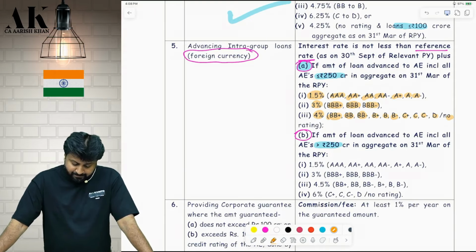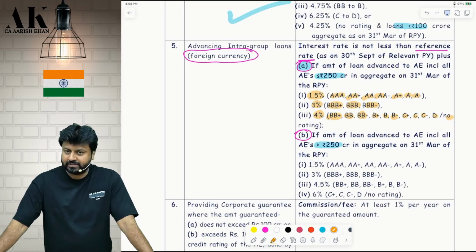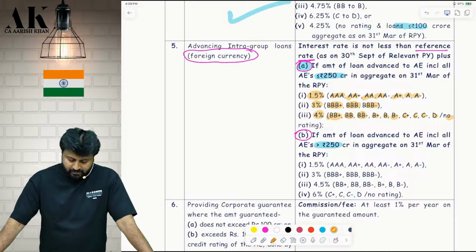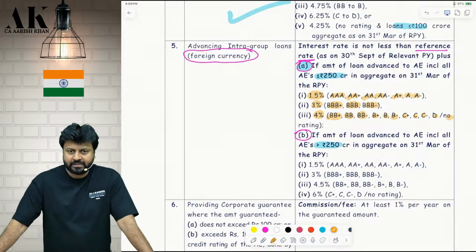Point number B. If the loan amount is greater than 250 crore, then it is 1.5%, 3%, 4.5% and 6%. It is increasing by 1.5%. Then it is increasing by another 1.5%. Then it is increasing by another 1.5%. Just try to remember like this. In the previous case, it is increasing by 1.5, then it is 1. Okay. So you have to close your eyes and recall the things. 1.5, 3, 4.5, 6.